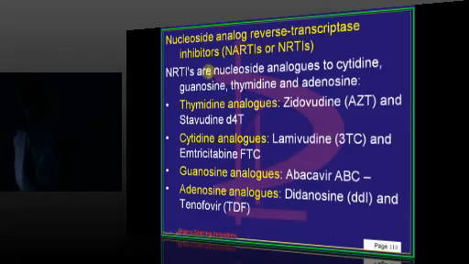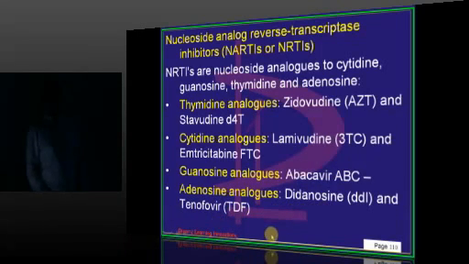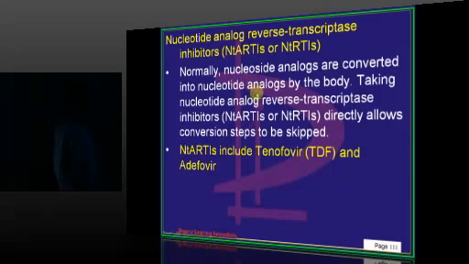Nucleoside analogs means they should be analogs of thymidine, cytidine, guanosine or adenosine. Thymidine analogs: zidovudine, stavudine. Cytidine analogs are lamivudine and emtricitabine. The guanosine analog is abacavir, the adenosine analog is didanosine, and tenofovir needs to be remembered.